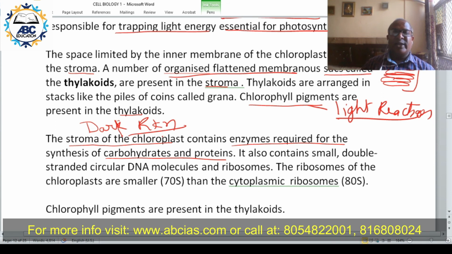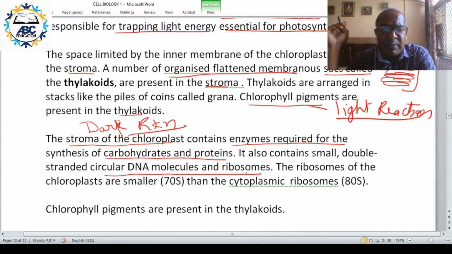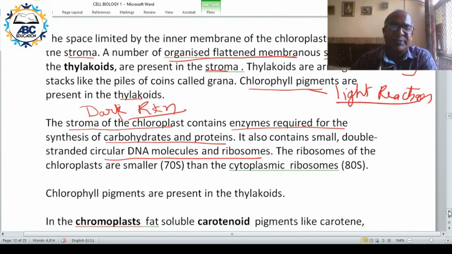It contains the enzyme, and it also contains circular DNA molecule and ribosome. That is why mitochondria and chloroplast are considered to be semi-autonomous organelle.